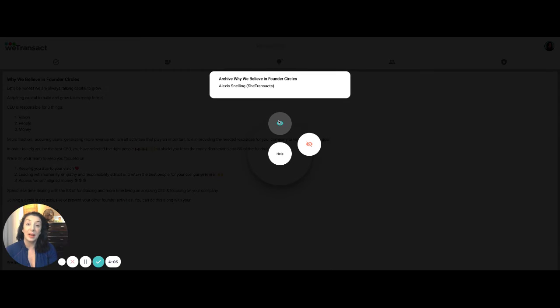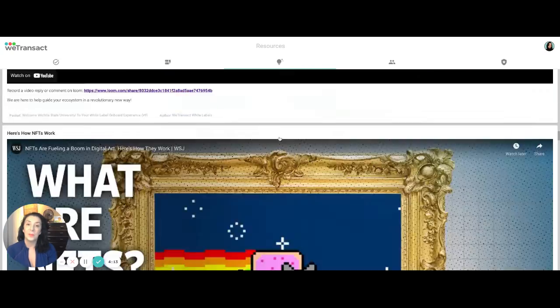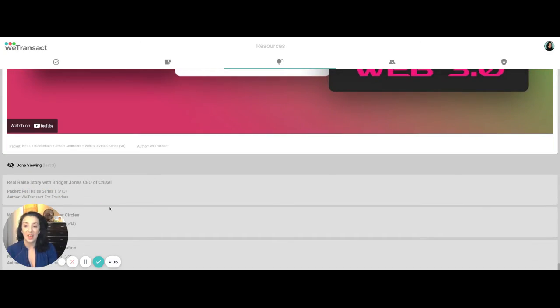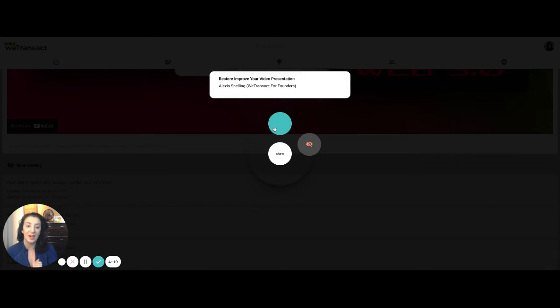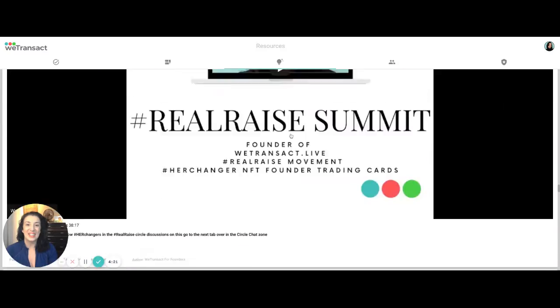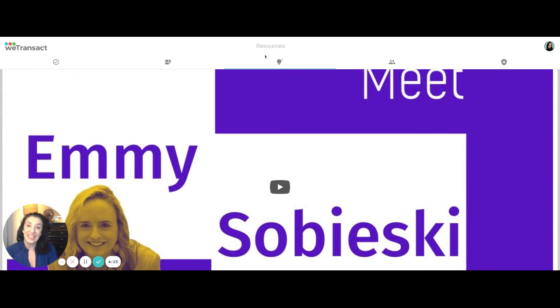Anytime you want to get them out of your way, since we do encourage it to keep this very clean and neat, you can just unhide and it will disappear. And again, the last 3 things, if for any reason you did that by accident, you can click back on it and it will reappear. So just getting you used to the functionality and making this as easy as possible.